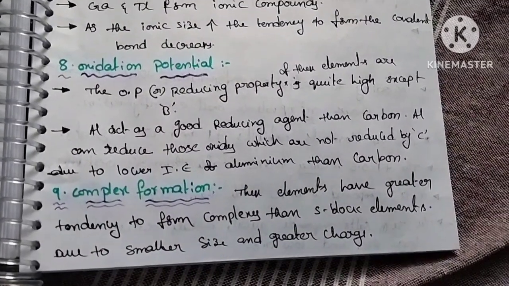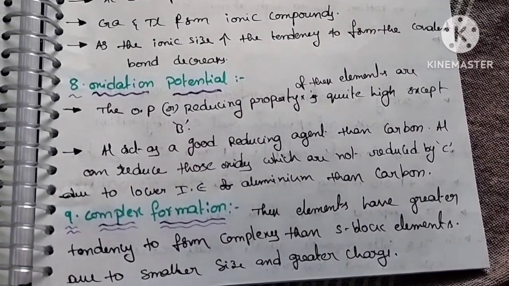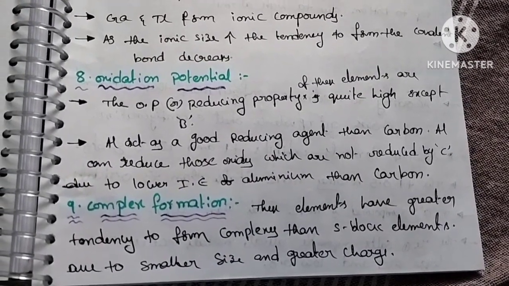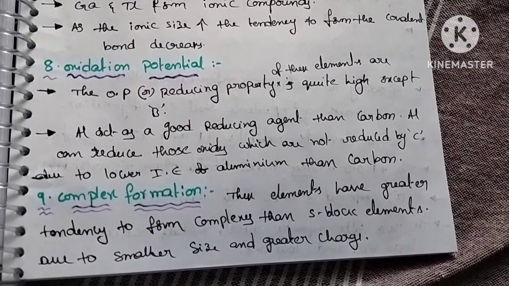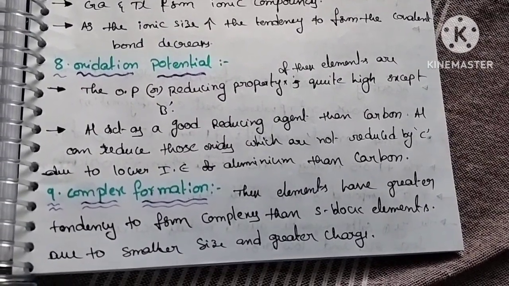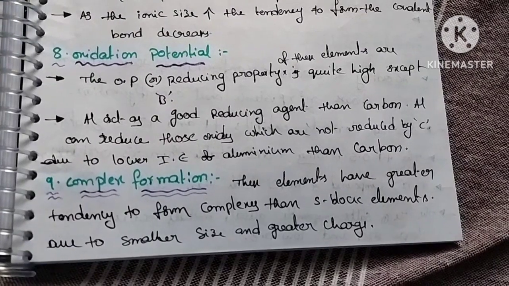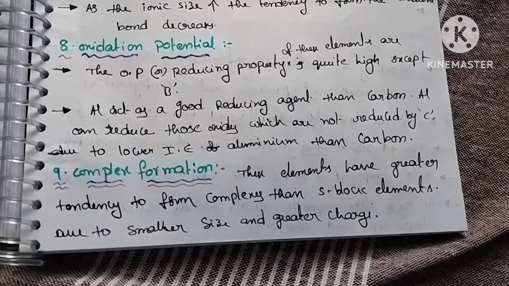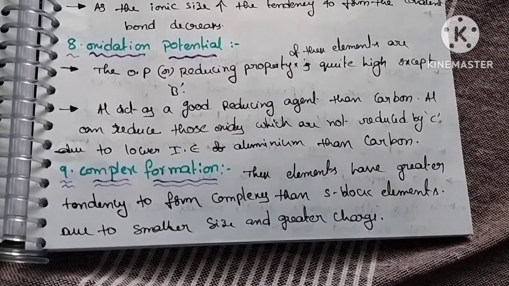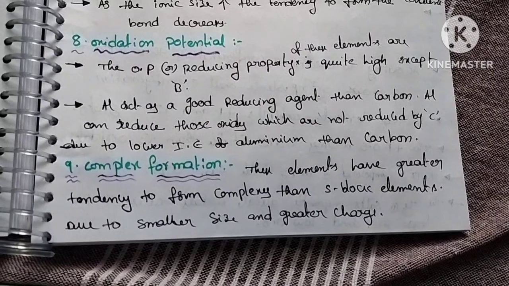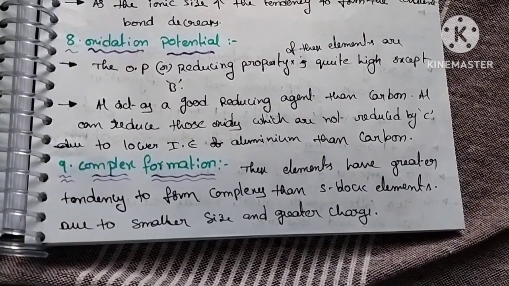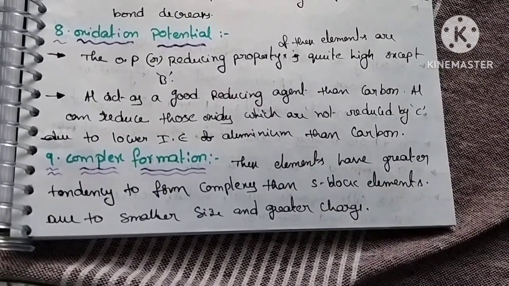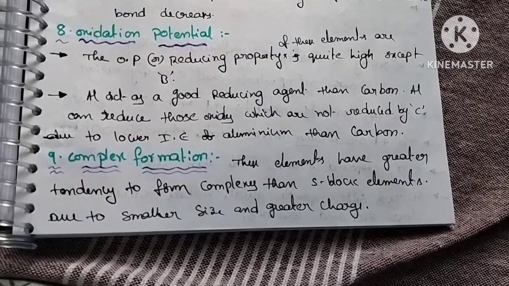Next, coming to the eighth physical property of group 13 elements, oxidation potential or reducing property. So the oxidation potential or reducing property of these elements is quite high except boron. Why does boron have less oxidation potential or reducing property? Because it exhibits non-metallic character. So that's why the reducing property of boron is less when compared to the other group 13 elements. So aluminum acts as a good reducing agent than carbon.